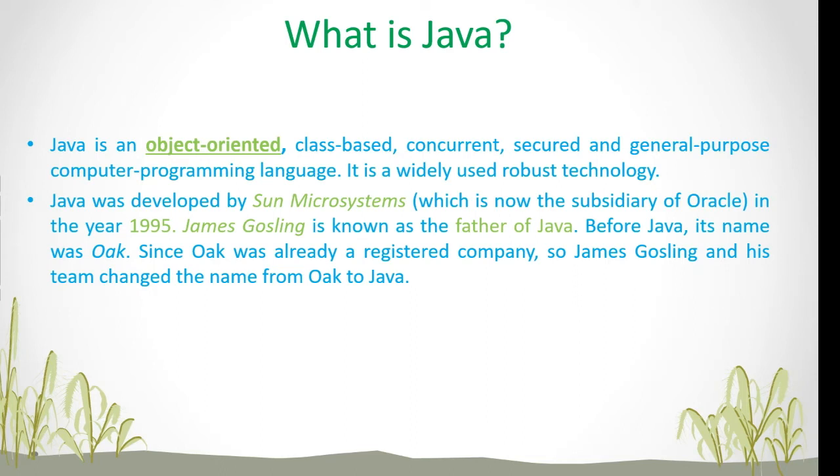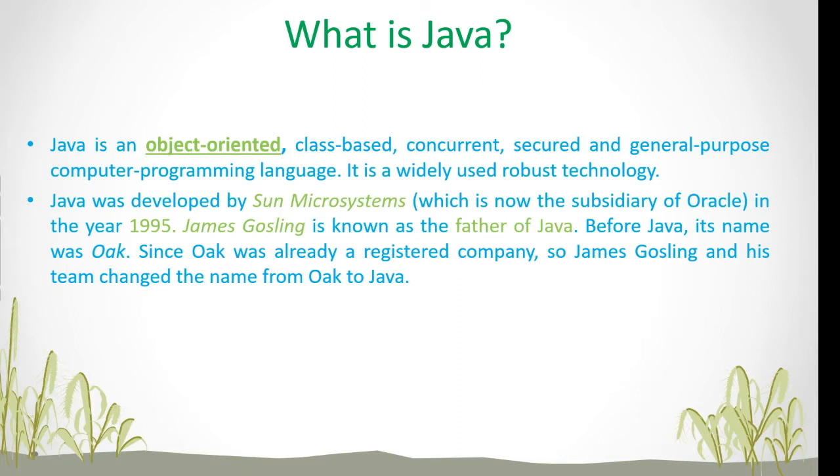Java is an object-oriented, class-based, concurrent, secured, and general-purpose computer programming language. Object-oriented. What is an object? An object is an entity which has state, behavior, and identity. For example, car, bike, pen, which is having physical and logical existence, that is called an object. In upcoming sessions, we will see how we are using object and class.